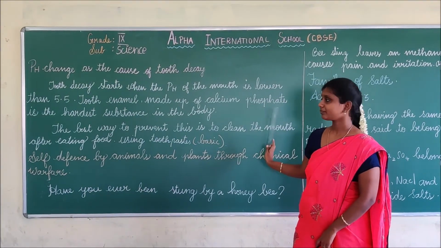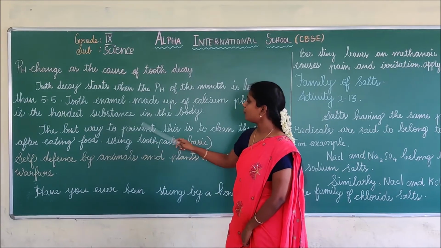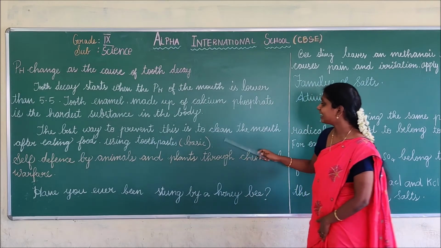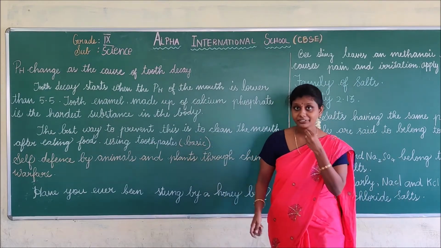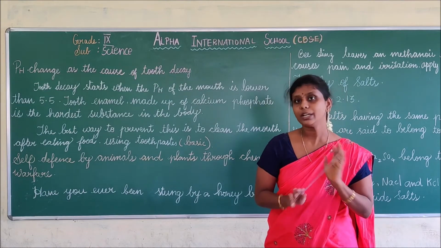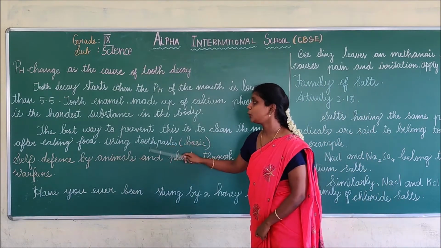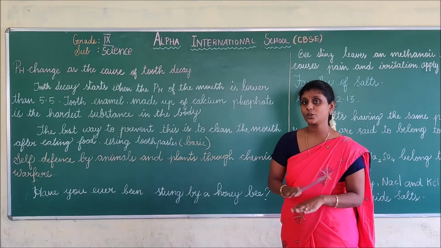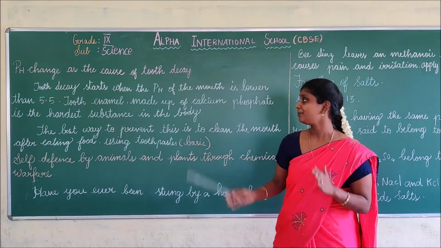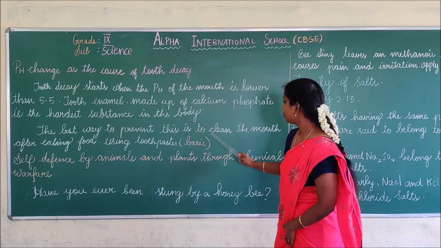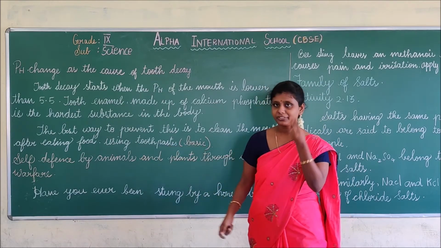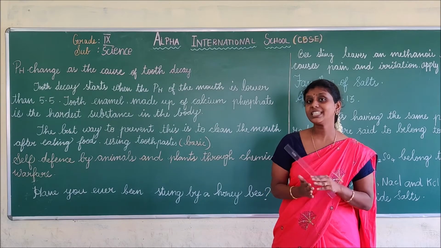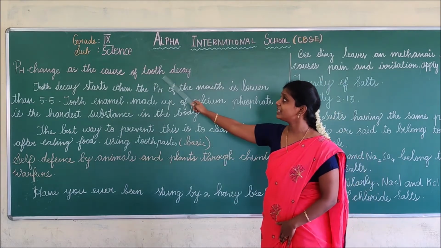You understand? Next, the best way to prevent tooth decay is to clean the mouth after eating. After eating, what should we do? We should clean the mouth using toothpaste. The toothpaste is basic in nature. It is not an acid. How can we prevent tooth decay? By cleaning the mouth after eating. Okay? In this way we can prevent tooth decay.